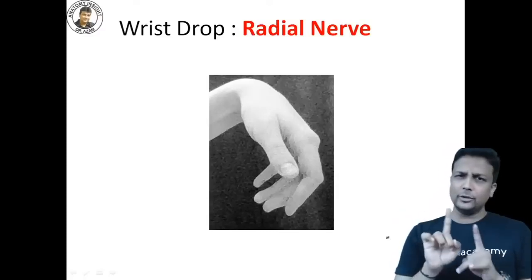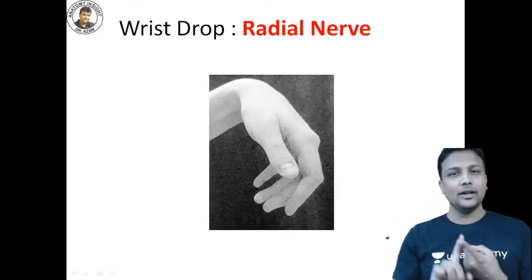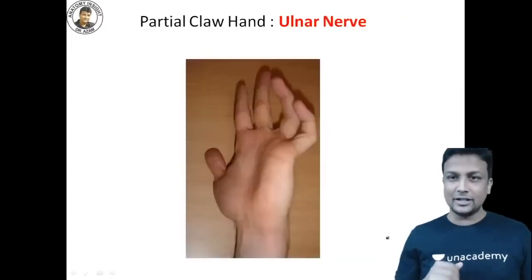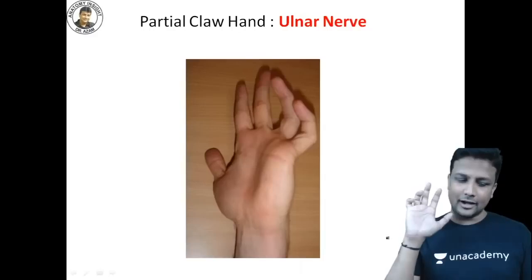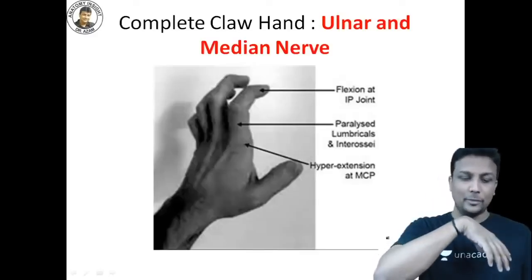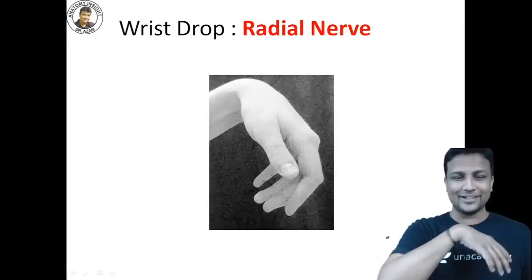So you need to remember the condition, what is the problem, and then remember the nerve involved in that particular problem. Let us revise: partial claw hand, ulnar nerve; complete claw hand, ulnar and median nerve; and wrist drop, the radial nerve is involved there, guys.